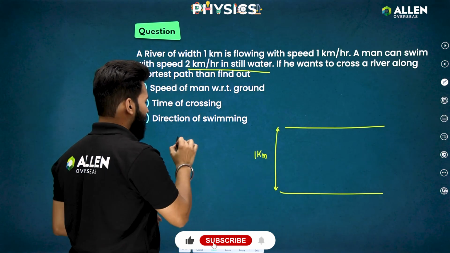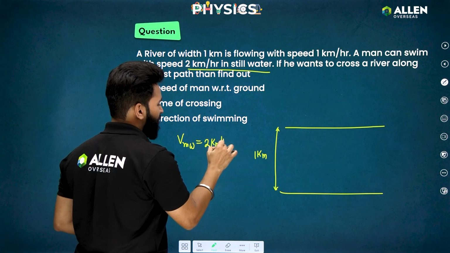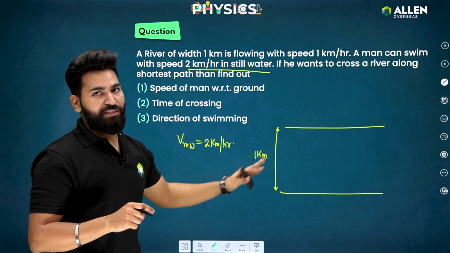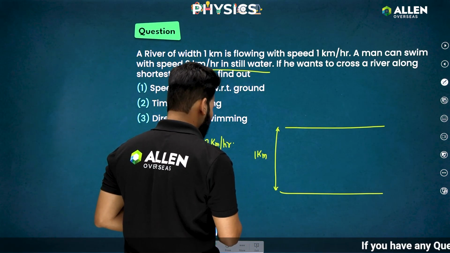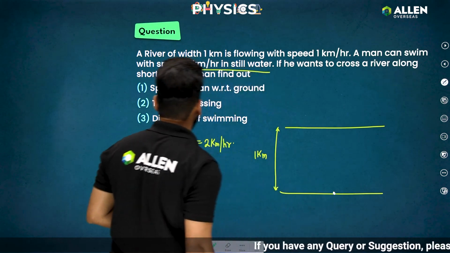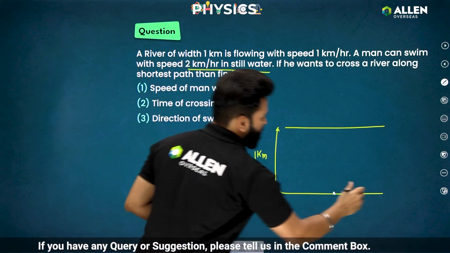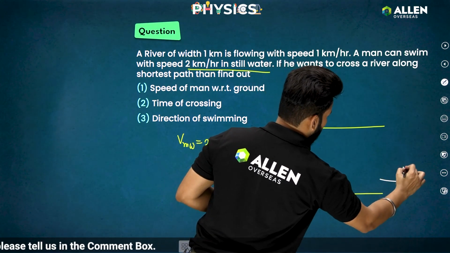In still water means the velocity of man with respect to water is given to me as 2 kilometer per hour. That means if water were not moving, then the person could be swimming with 2 kilometer per hour. Okay, so let's say the person starts from here, and if he wants to go with the shortest path, the speed of the river water is how much? 1 kilometer per hour.